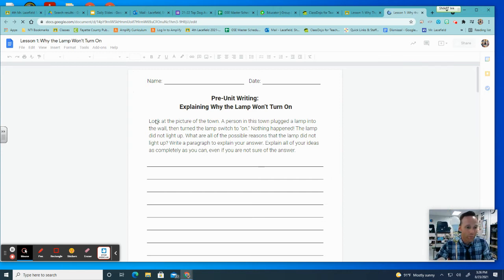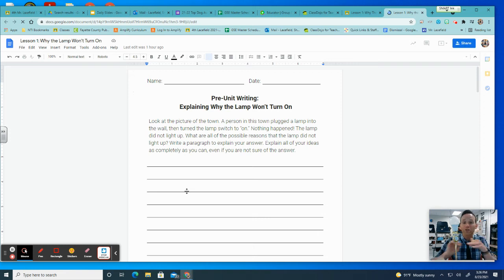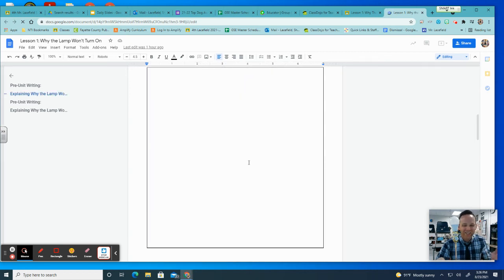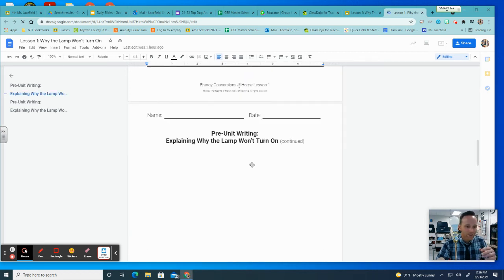So again, here's the picture. There's again the directions, just like I told you. A person in town plugs this in, the light does not turn on. On this page, you're just writing as many things, no right or wrong answers. As this is a pretest, it just lets me know what you understand about energy and how energy works. Down here on the page, if you scroll down, that's where you're going to see a picture of the town, and it's actually turned a little sideways, but that's okay.